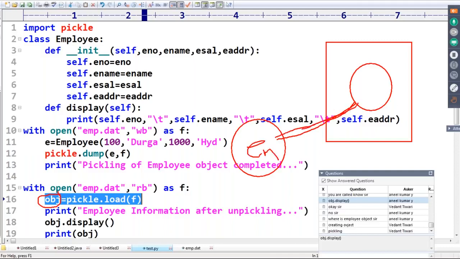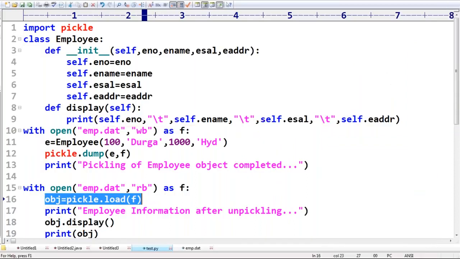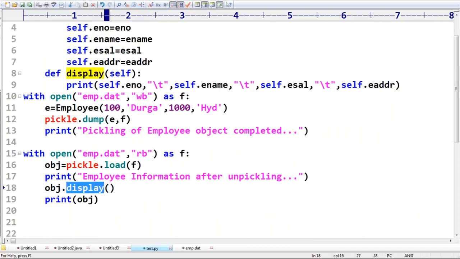Reading an object from the file is nothing but unpickling. Now the employee object is already there. On this employee object I'm calling the display method, which is going to display the data present inside this employee object. To call the display method, an employee object is required. This obj itself is nothing but the employee object.